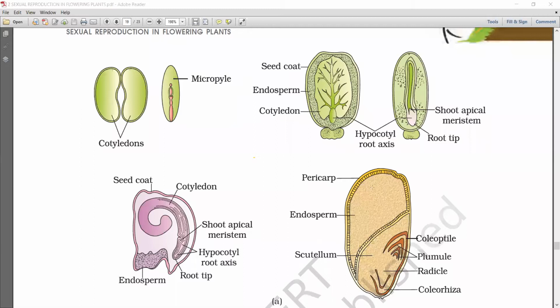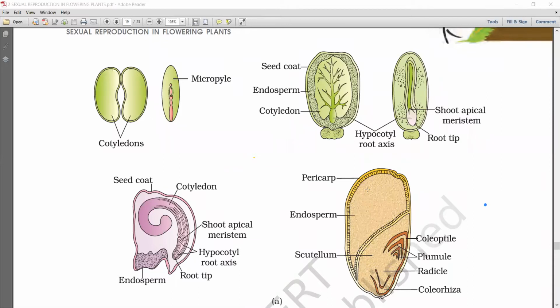That is apogamy. Then perisperm. Perisperm means the remnant of nucellus is called perisperm.